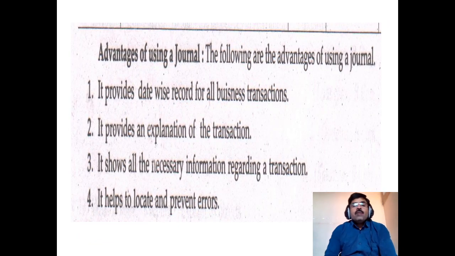Next one, advantages of using a journal. What are the advantages? It provides a date-wise record of all business transactions. It is humanly not possible to remember all the business transactions, so we write a register, a book, or maintain it in computers. So the journal is basically recording business transactions for future purposes. So the journal provides a date-wise record of all business transactions.